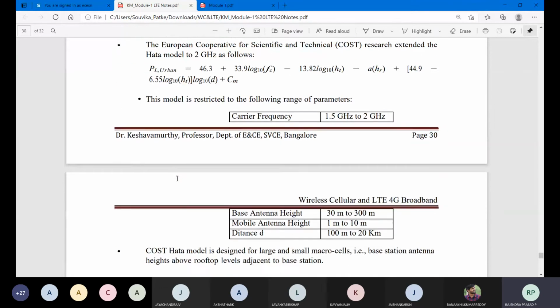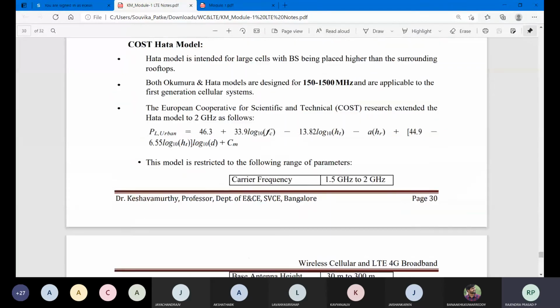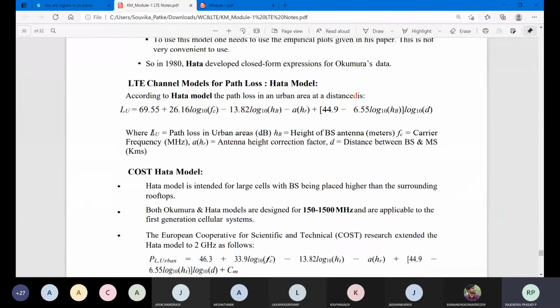Their frequency range, as you can observe here, is given as a carrier frequency of 1.5 gigahertz to 2 gigahertz, base antenna height of 30 meters to 300 meters, mobile antenna height of 1 meter to 10 meters, and distance from 100 meters to 20 kilometers. So within this frequency range, antenna height and distance, you can find the path loss, using the COST Hata model and the normal Hata model. How we got these things is not in your syllabus. It is just about how you are going to measure.